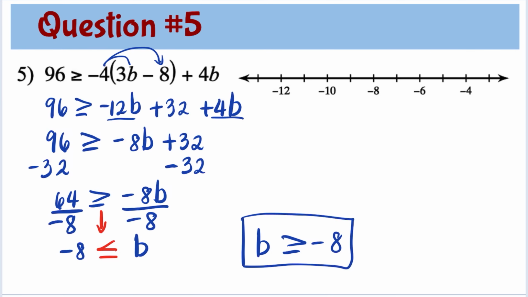Since b is greater than or equal to negative 8, this means negative 8 is part of the solution, so it's a solid circle. It is greater than or equal to, so this means that we need the numbers to the right side of negative 8. So this is the graph of b is greater than or equal to negative 8.